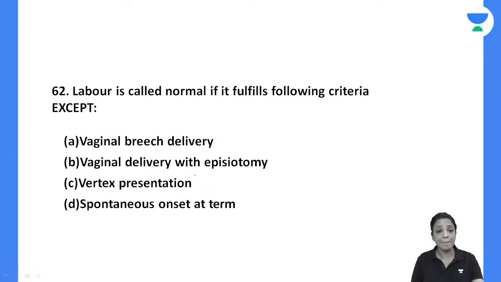61A. Why B? Labor is called normal if it fulfills the following criteria except. Let's answer this. What is not normal in here? Vaginal breech, vaginal delivery with episiotomy, vertex presentation, spontaneous onset at term. Okay, 62 please.